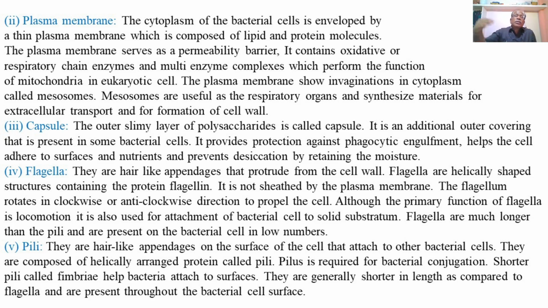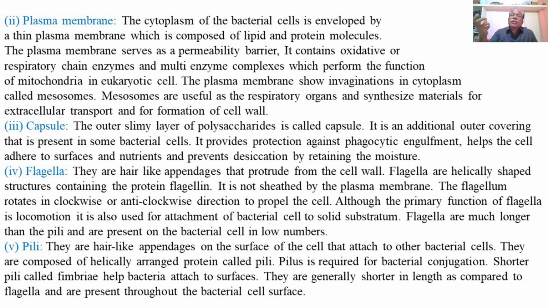So the presence of an outer slimy layer of polysaccharides or carbohydrates just outside, on the exterior, is the presence of a capsule. This forms the outermost covering of certain bacterial cells, and provides protection against phagocytic engulfment or devouring by other organisms.